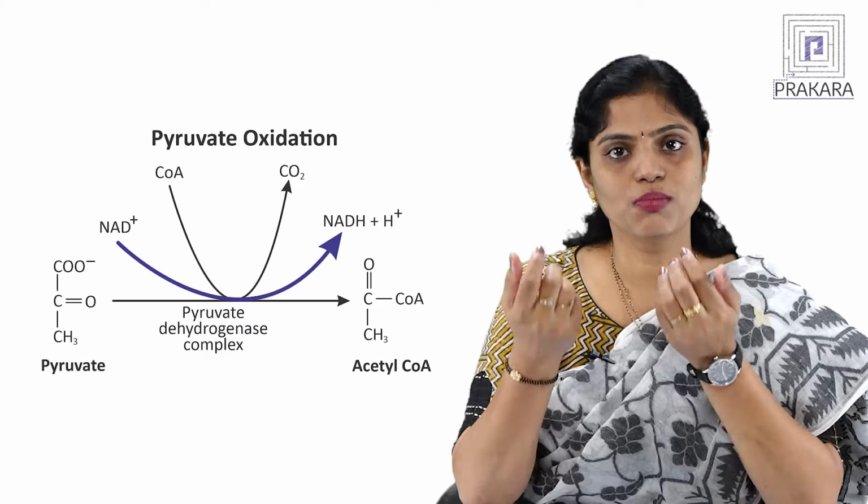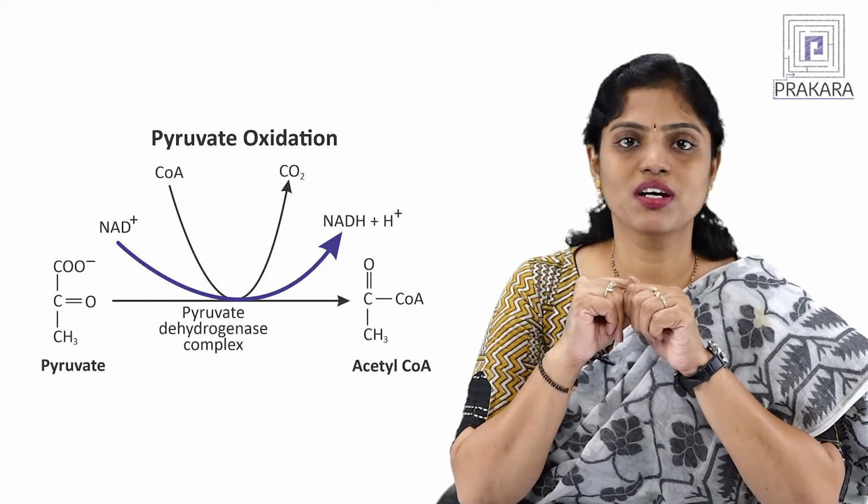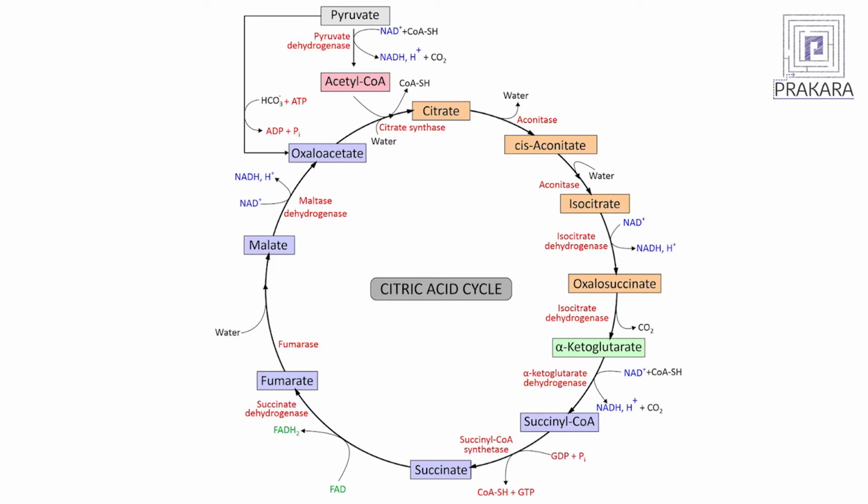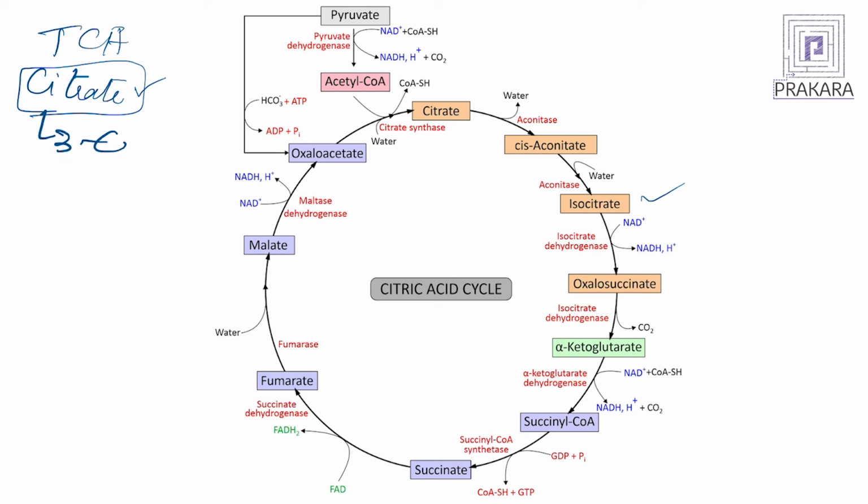So, this acetyl-coenzyme A now enters into the TCA cycle. TCA is also called the tricarboxylic acid cycle or citrate cycle. Here you can see, because the first molecule in this particular pathway is citrate, this is called the citrate pathway. The first 2-3 molecules, citrate and isocitrate, are all tricarboxylic acids, so this is also called the tricarboxylic acid cycle. It was identified by the scientist Hans Krebs, and therefore it is called the Krebs cycle.